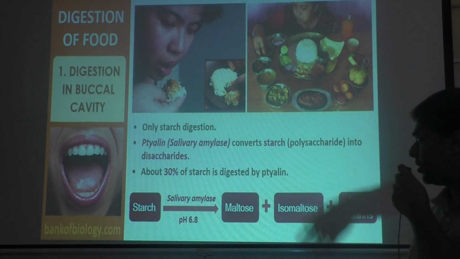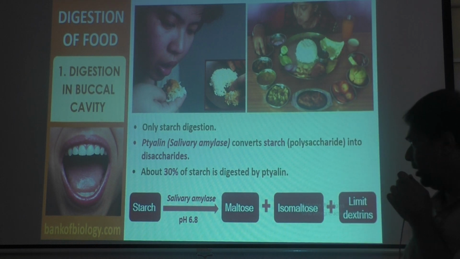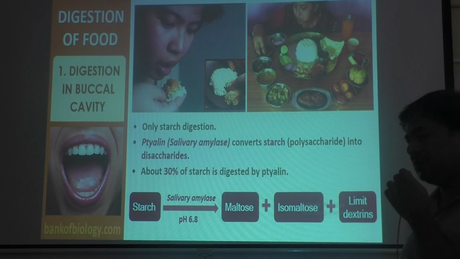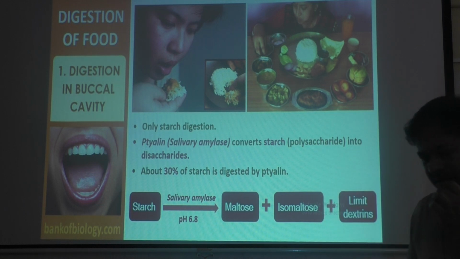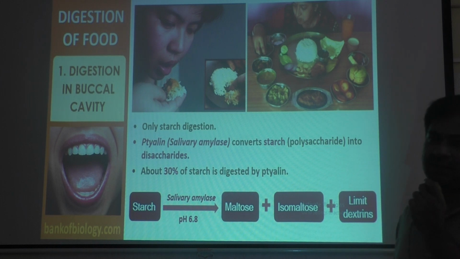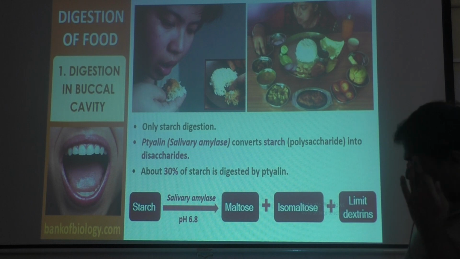That is done there. You can see, but this is just a first step of digestion. Then about 30% of starch is digested by salivary amylase enzyme. Not all. Only 30% of starch will be digested by ptyalin, that is salivary amylase enzyme, which is present in the saliva. You can see the reaction there.